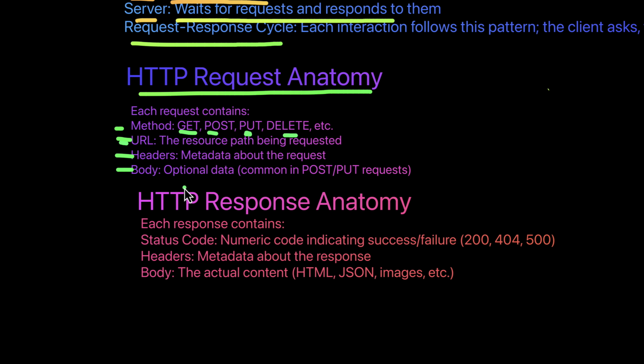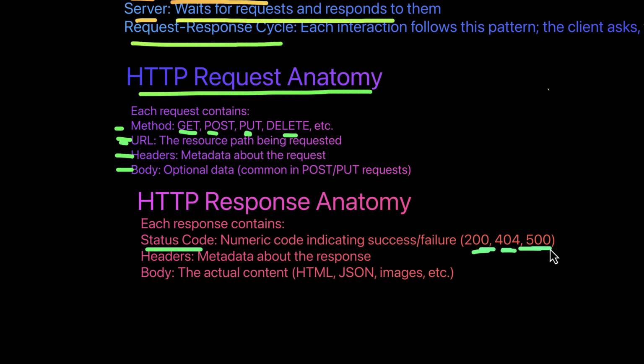Apart from this, you also have the HTTP response anatomy. Every response contains one status code. The status code here provides additional information about the response or the request. And we have a lot of these status codes, for example, 200, 404, and 500. 200 simply means that everything went well, which is okay. 404 simply means that what you are requesting on the server doesn't exist. And then 500 simply means internal server error.